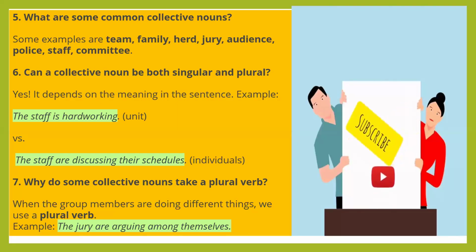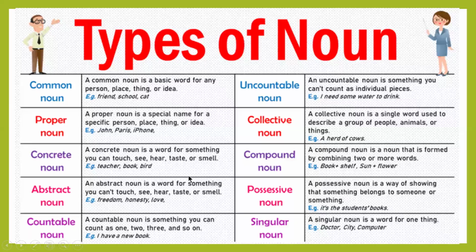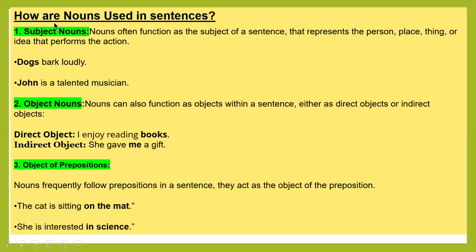Why do some collective nouns take a plural verb? They take a plural verb when the group members are doing different things, acting differently, separately, individually. Example: the jury are arguing among themselves. So these are what we have learned about the subject-verb agreement of proper noun, concrete noun, abstract noun, countable noun, uncountable noun, and collective noun.